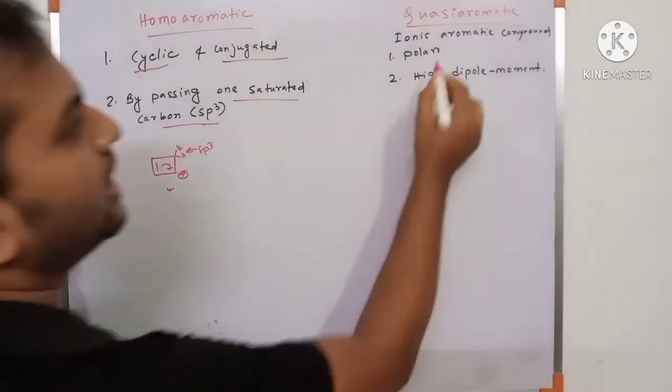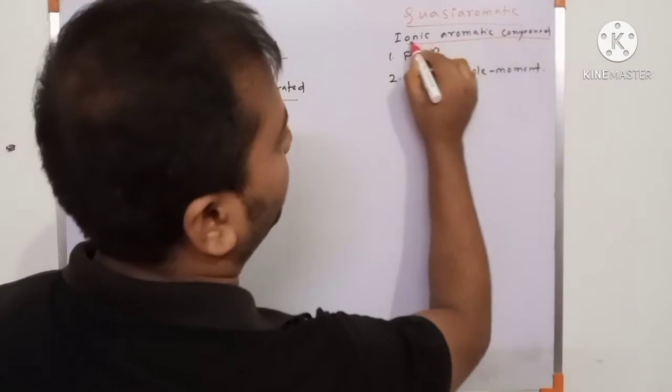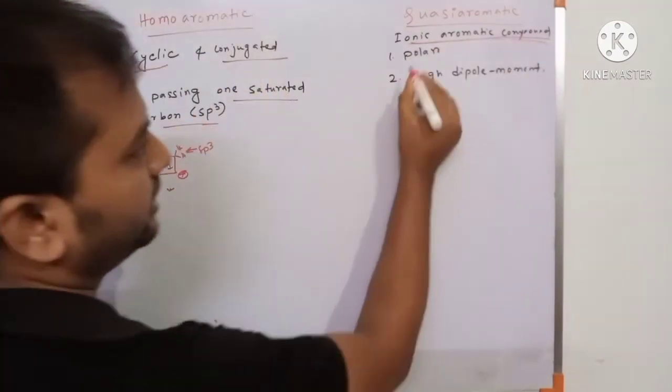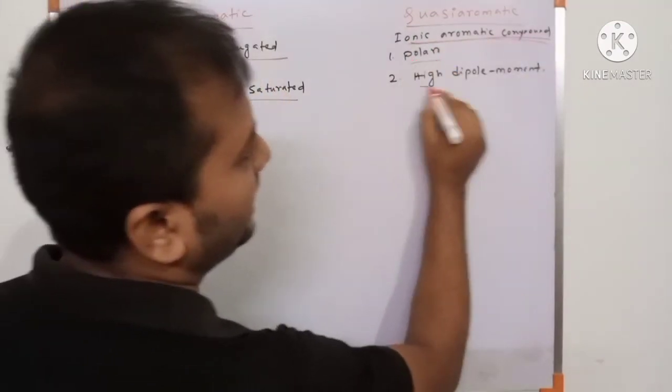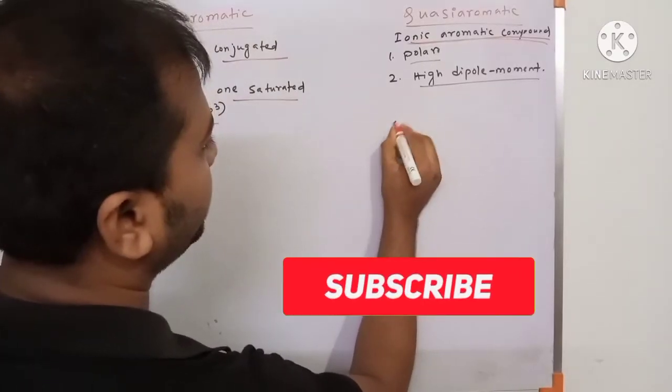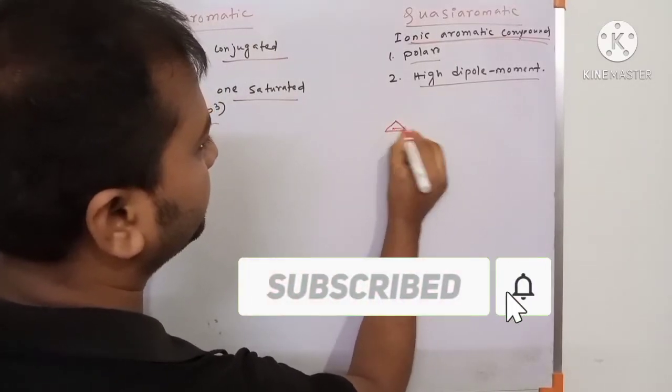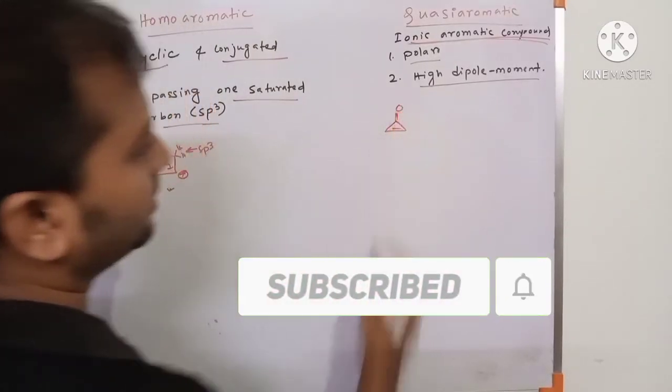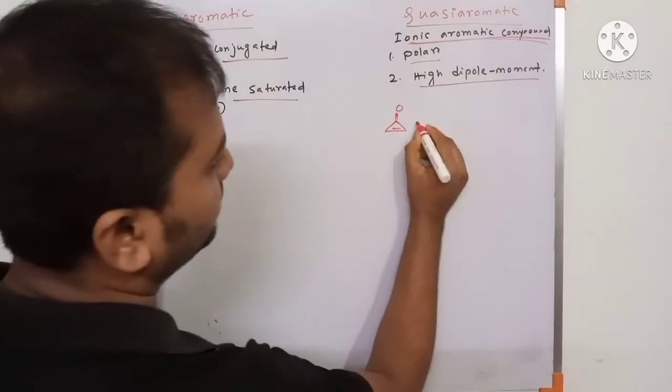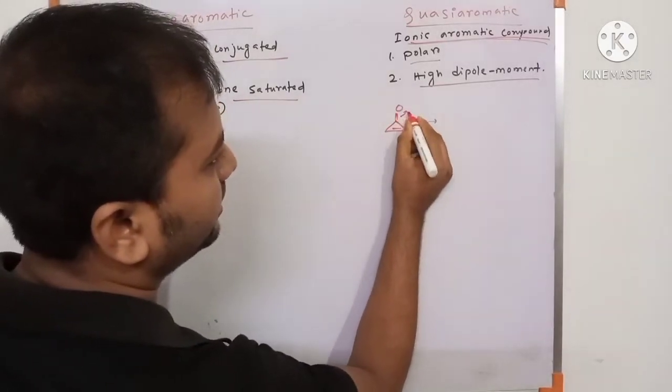Quasi-aromatic: this is the ionic aromatic compound. It is polar and has a high dipole moment. Suppose an example with a double bond to O, so there is a pi bond.